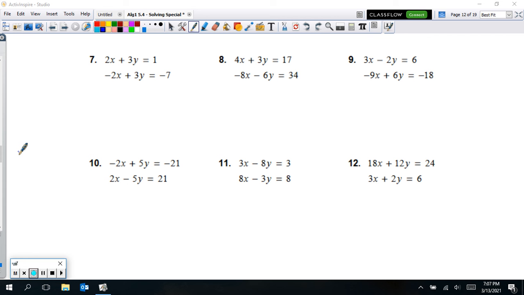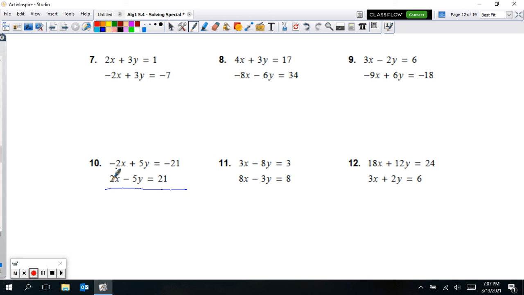Alright, so on 7 to 12, 7, 8, and 9 is the bottom of 150, and then 10, 11, 12 is at the top of 151. So I'm going to go ahead and do these ones here, 10 to 12, and then I'll have you go ahead and do 7 to 9. So with 10 to 12, the same idea.